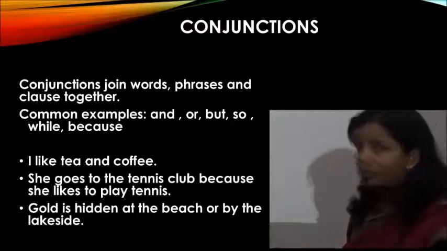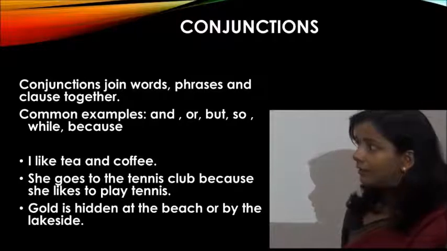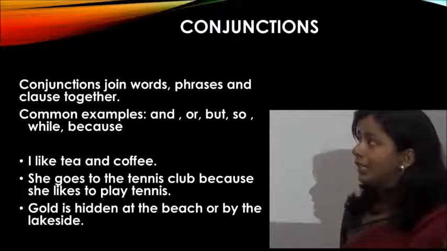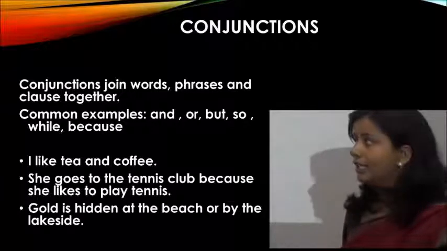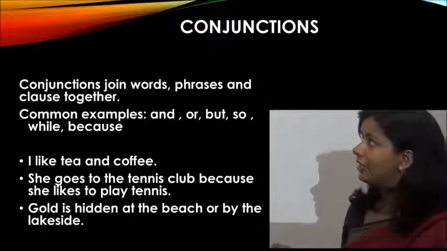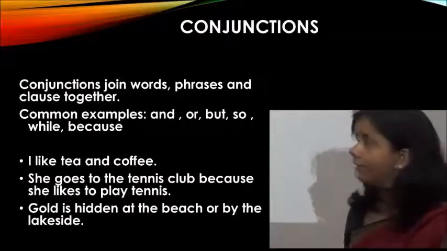Tea and coffee are two words joined by and. So this is the word joining tea and coffee, and we can say that it is a conjunction, because by definition a conjunction joins two words. So here it is joining.